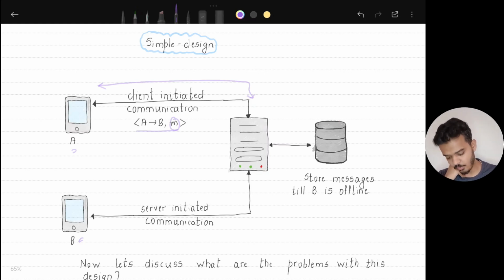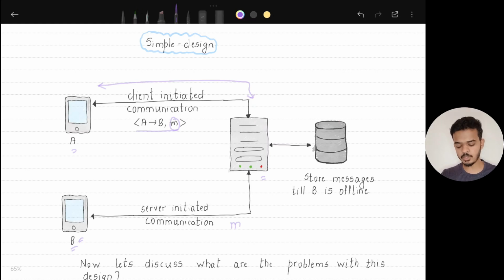Once the server has received the message, it will check if user B is online or offline. If user B is online, the server will have to initiate a connection with user B. It is important to note that the server will have to initiate the connection because B does not know whether it is going to have some messages or not. So the server initiates a connection with B and sends the message M to B. Once B receives the message, it will send back an acknowledgement that it has received the message, and the server will send this acknowledgement back to user A.